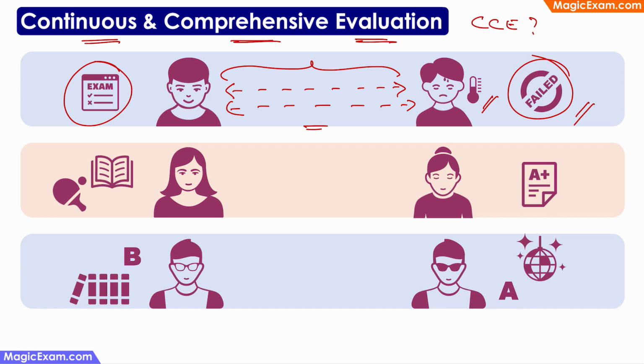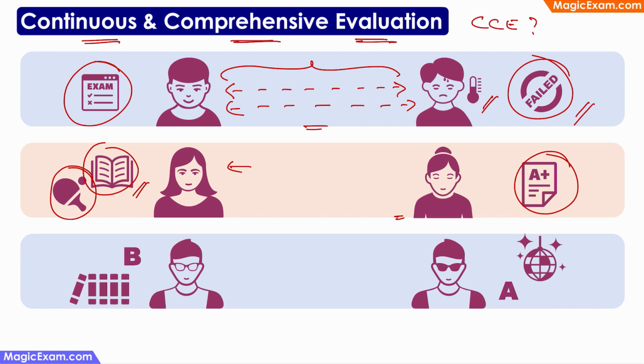Next, let's look at Sita and Geeta. Now, Sita was a student who not only studied, but she also participated in sports and extracurricular activities, whereas Geeta focused only on studies. Now, if we look at their performance only at the final exam, then maybe Geeta gets better marks and Sita will get lesser marks. But here we are looking at only the academic performance, right?